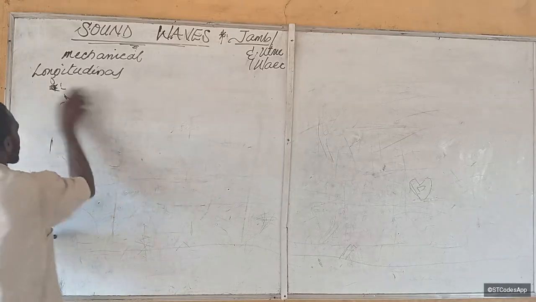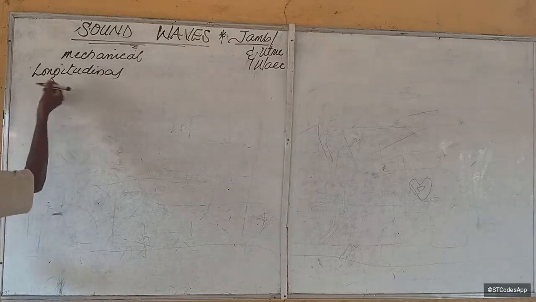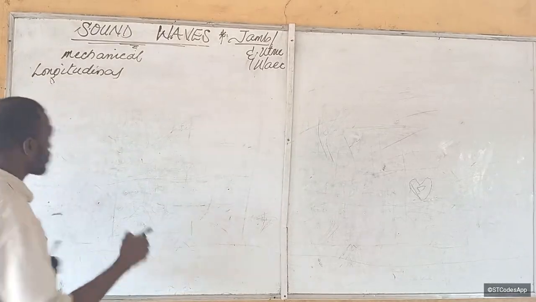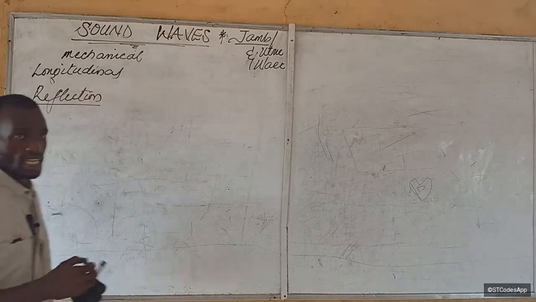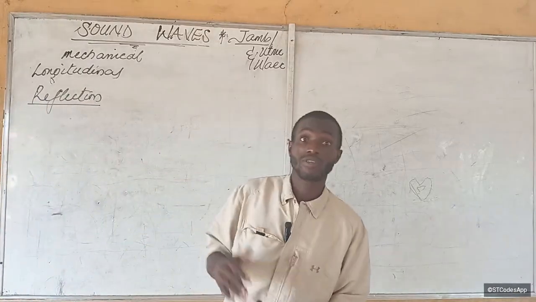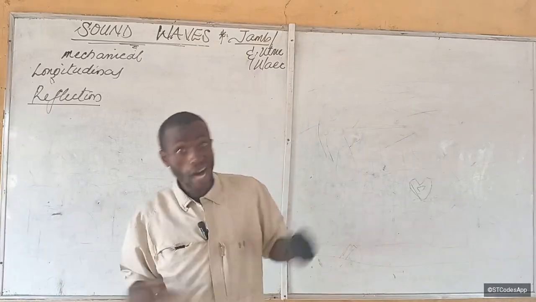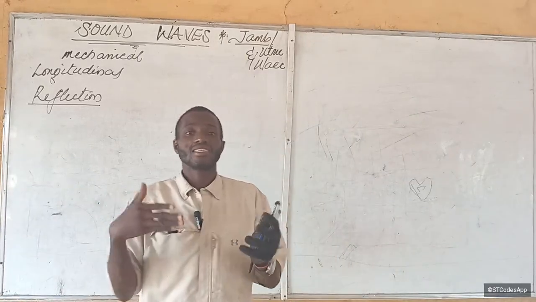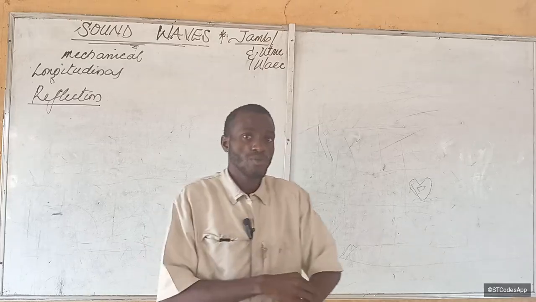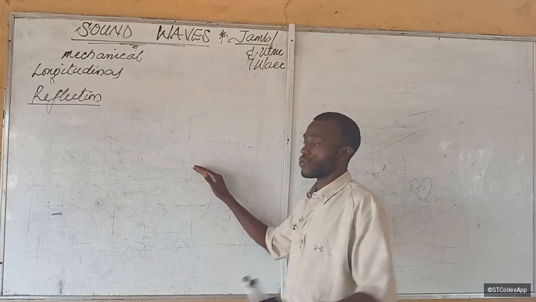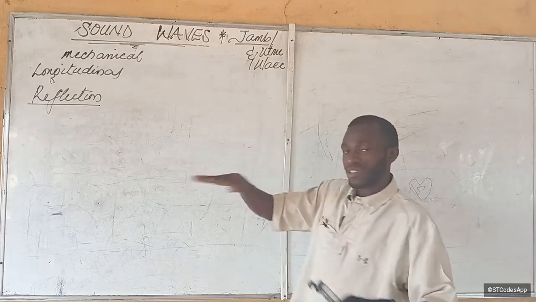All right. So now, what are the properties of sound waves? Of course, sound waves have the common properties of every other wave, which are what? Number one, reflection. So sound waves can be reflected. Now, what is reflection of sound? Reflection of sound, as with every other wave, is the change in direction or bounce back of the wave when it strikes an obstacle that is impenetrable.